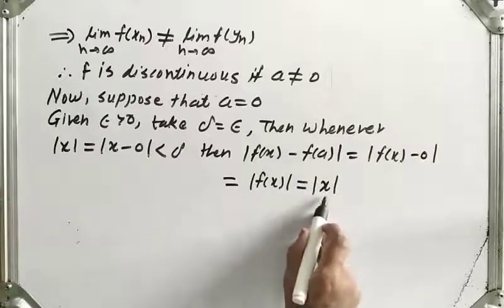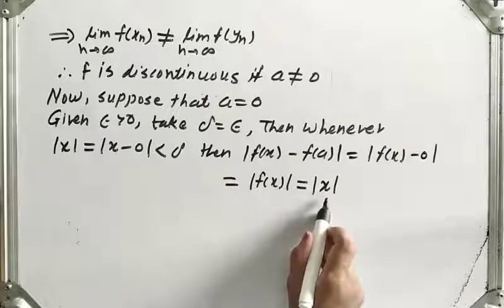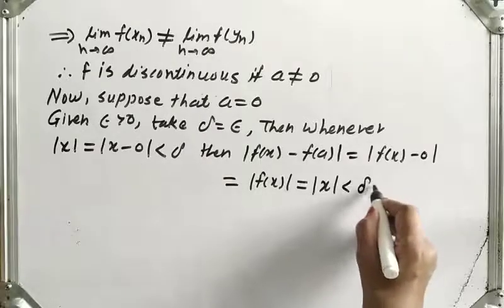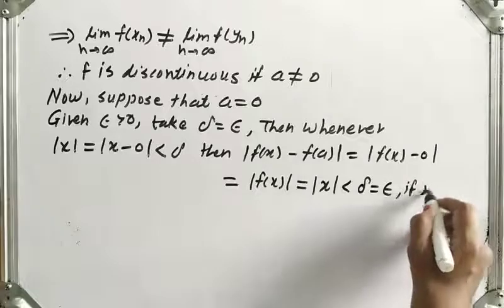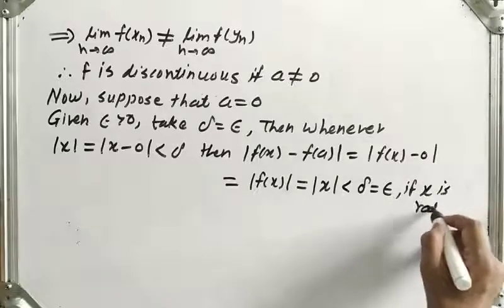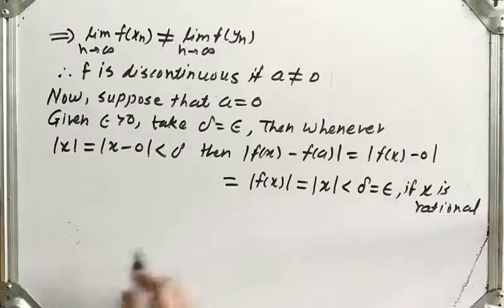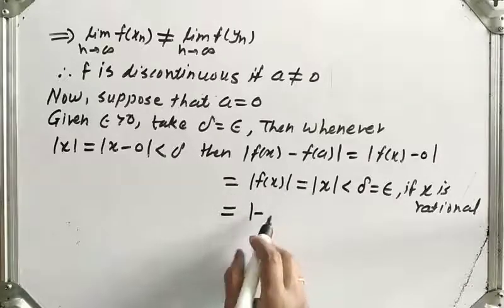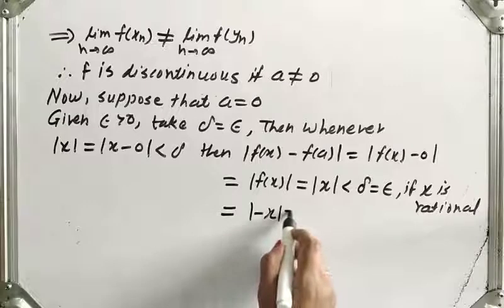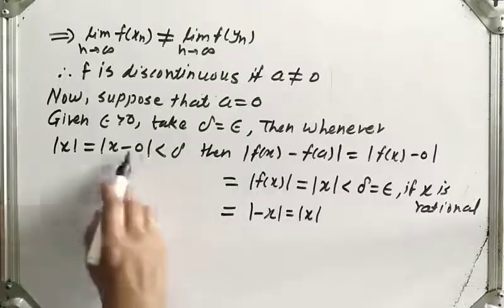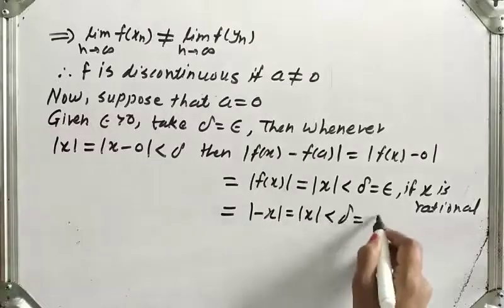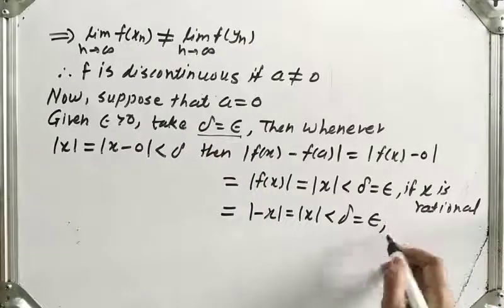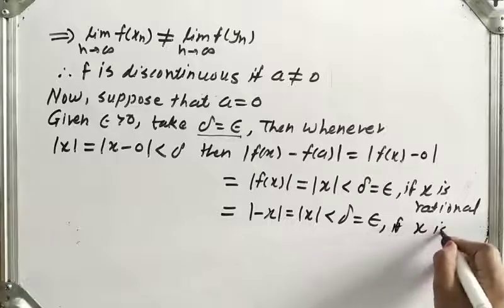f of x will be x when x is rational. Now mod x, here we have taken mod x less than delta, and delta is equal to epsilon, if x is rational. And another, if x is irrational, mod of f of x will be mod of minus x, which is the same as mod x. Here also we have taken it less than delta, and let us take delta as epsilon, because we have taken epsilon the same as delta, if x is irrational.